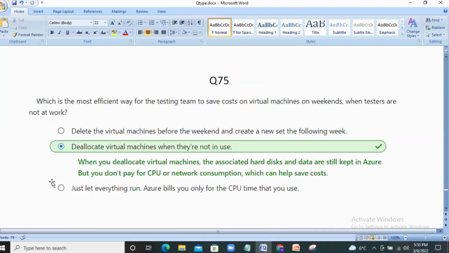Which is the most efficient way for the testing team to save cost on virtual machines on weekends when testers are not at work? Whenever they're not at work, as seen in the previous question, deallocate the virtual machines when they're not in use. When you deallocate virtual machines, the associated hard disk and data are still kept in Azure, but you don't pay for CPU or network consumption, which can help save cost.